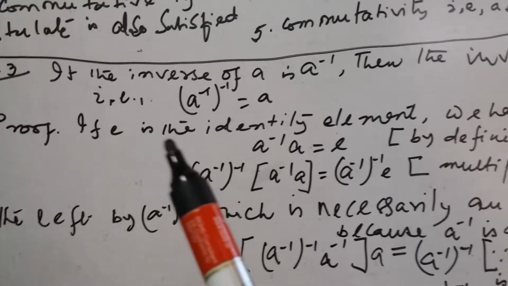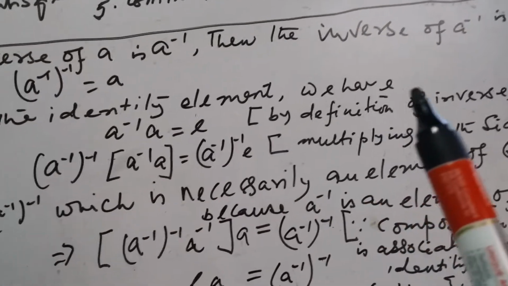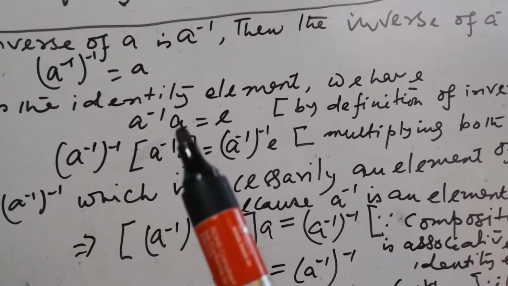Proof. If E is the identity element, we have A inverse A equal to E by the definition of inverse.